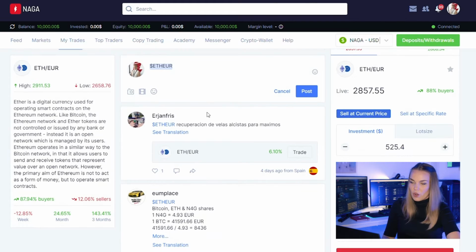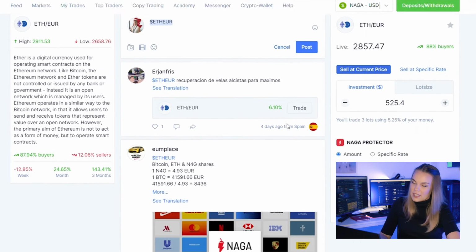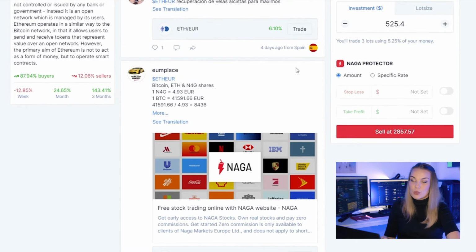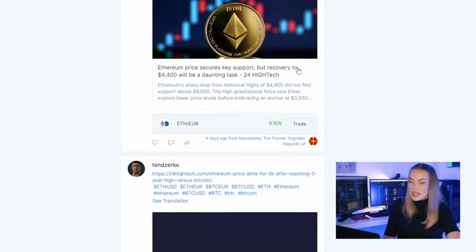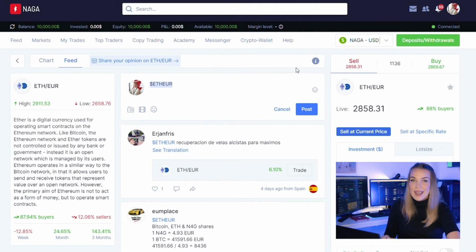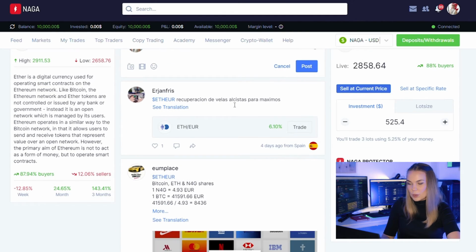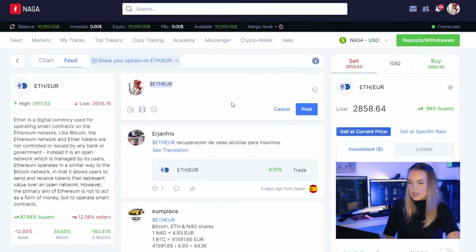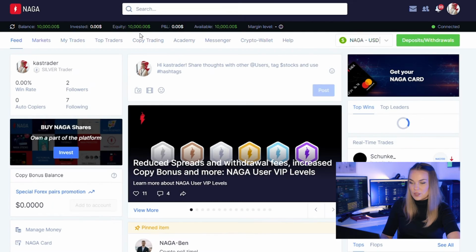So you can go here. Obviously you have explanation, a little bit of information about the asset, and you have the feed of the asset where you see users talking about it. You can see who's trading it currently, who is asking questions about it, who's posting some kind of information. So that's why hashtag is so important. If you're interested in a particular asset and you want to know more about it and you want to find other traders that are interested in it, this is the place to go. We made it so easy for you to follow up on those things. So yeah, this is a cool feature that we provide to our users.